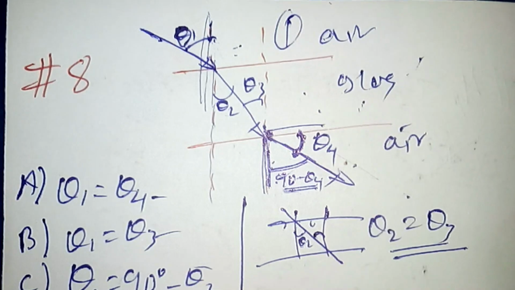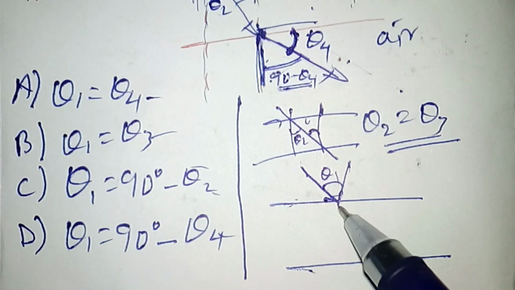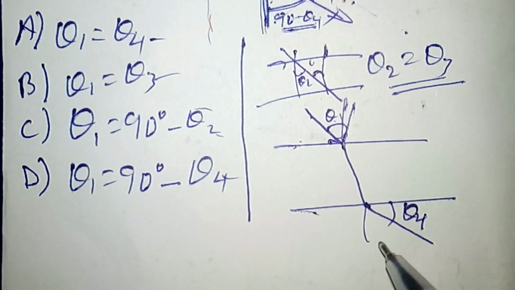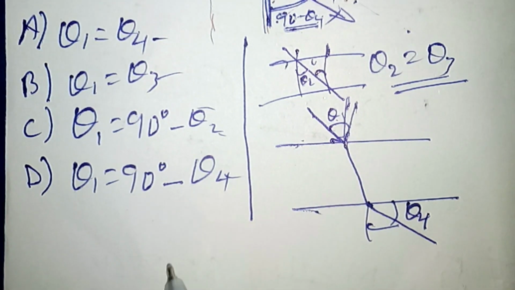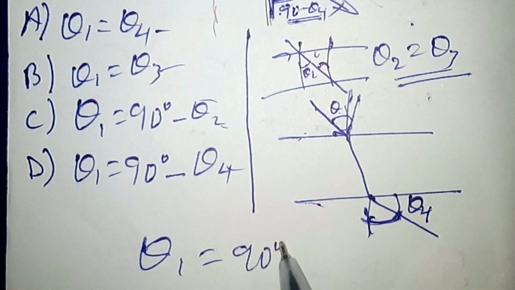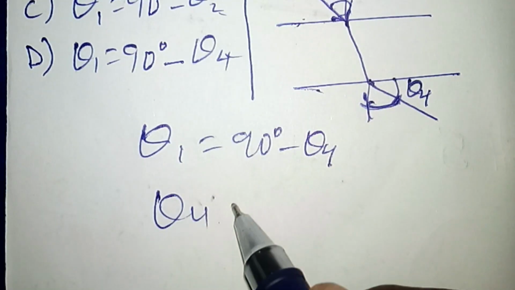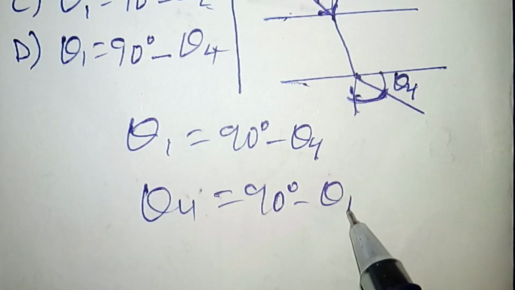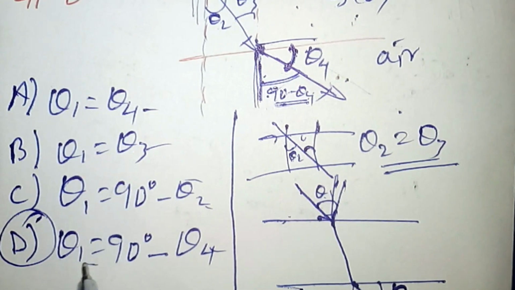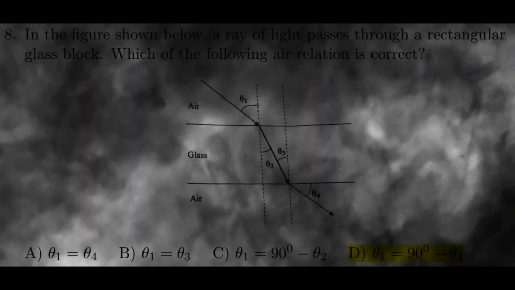So then from this geometry we can see that if this one is theta 1 angle, this one is theta 1 and this angle is theta 4, but theta 1 and these angles are equal. So directly we can say that theta 1 is equal to this angle which we have calculated, 90 degree minus theta 4. Or simply we can say that theta 4 is equal to 90 degree minus theta 1. So the correct relationship among the given alternatives is alternative D, which says theta 1 is directly equal to 90 degree minus theta 4.